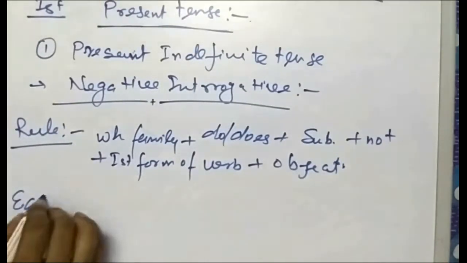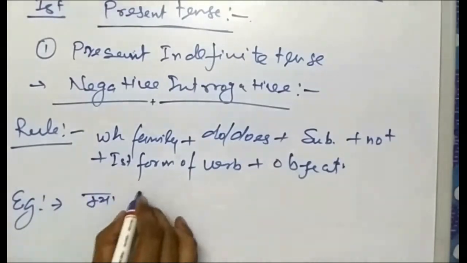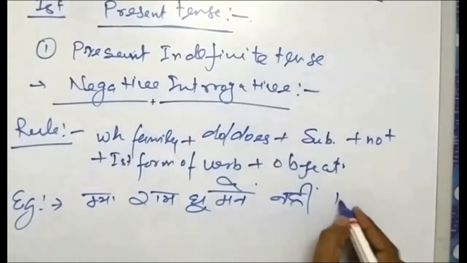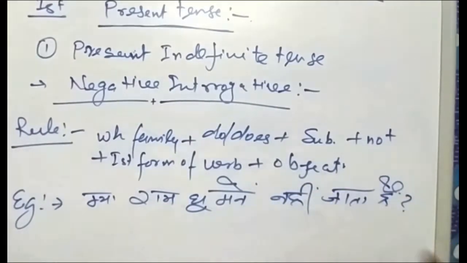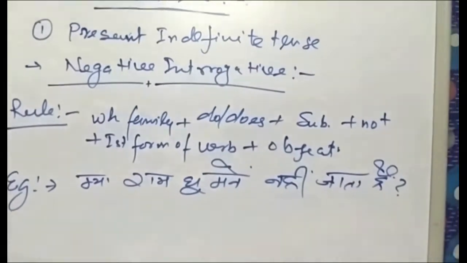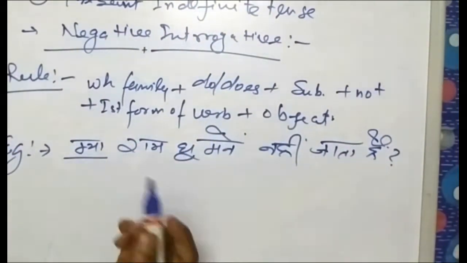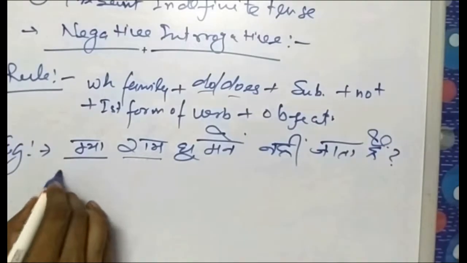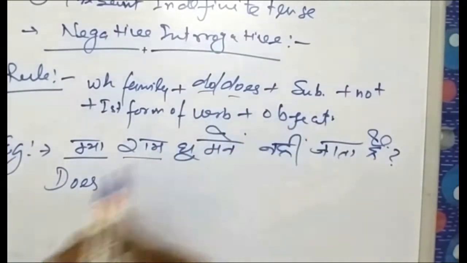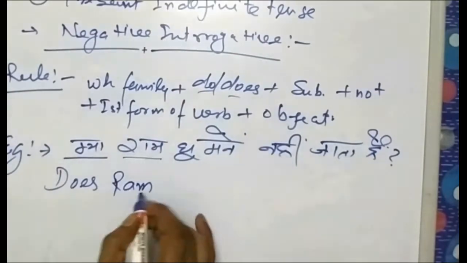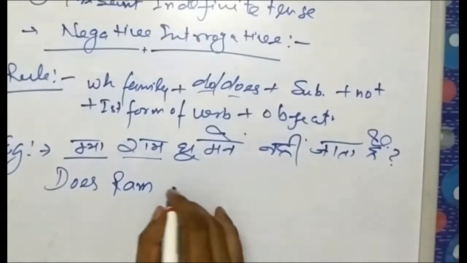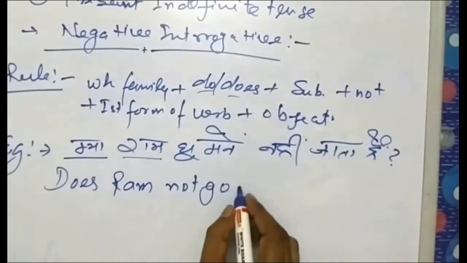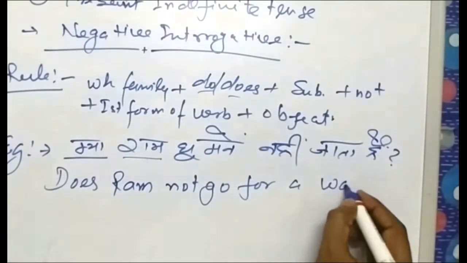We'll see the same example. क्या राम घूमने नहीं जाता है? Question mark will come. As it starts from क्या, we'll start from do or does. Ram is a singular subject, so we'll start with does, as this follows the rule. Does Ram, then after the subject not, go for a walk.